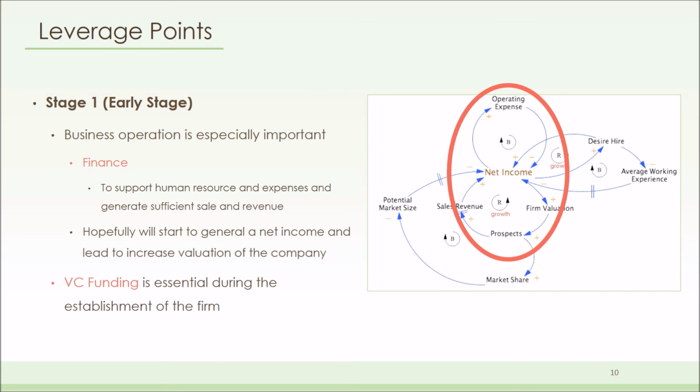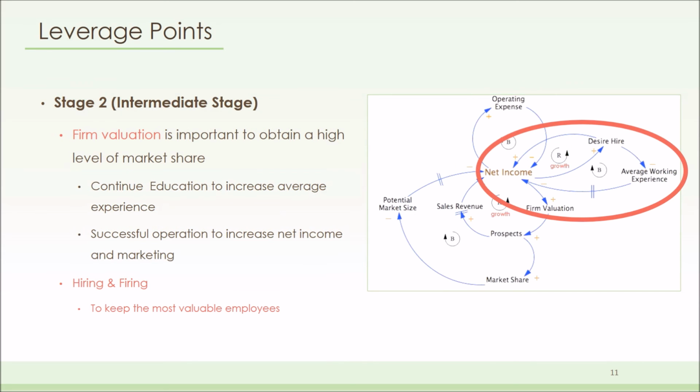Now, if all goes well, the company starts to generate income. The firm valuation will, as a result, increase. So people are more interested in buying product from the firm or investing in this firm. So if the firm valuation increases, then it will obtain a high level of market share. And so this is the leverage point for the second stage.